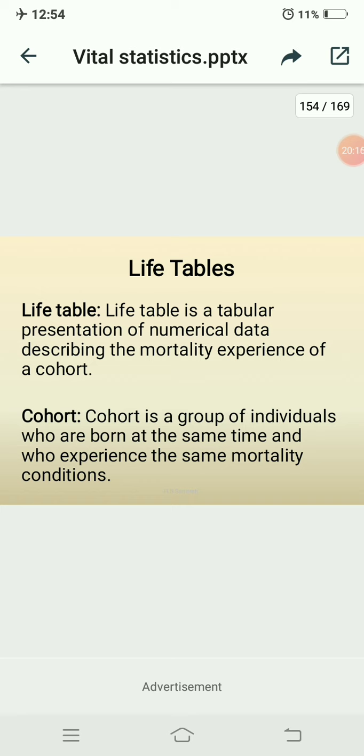Okay, it's very important for your annual exam, so you need to solve those problems whatever they are given on neonatal and infant mortality and maternal mortality. You need to solve and send me as soon as possible. Okay, we'll discuss the life table concept in next class. Okay, thank you.